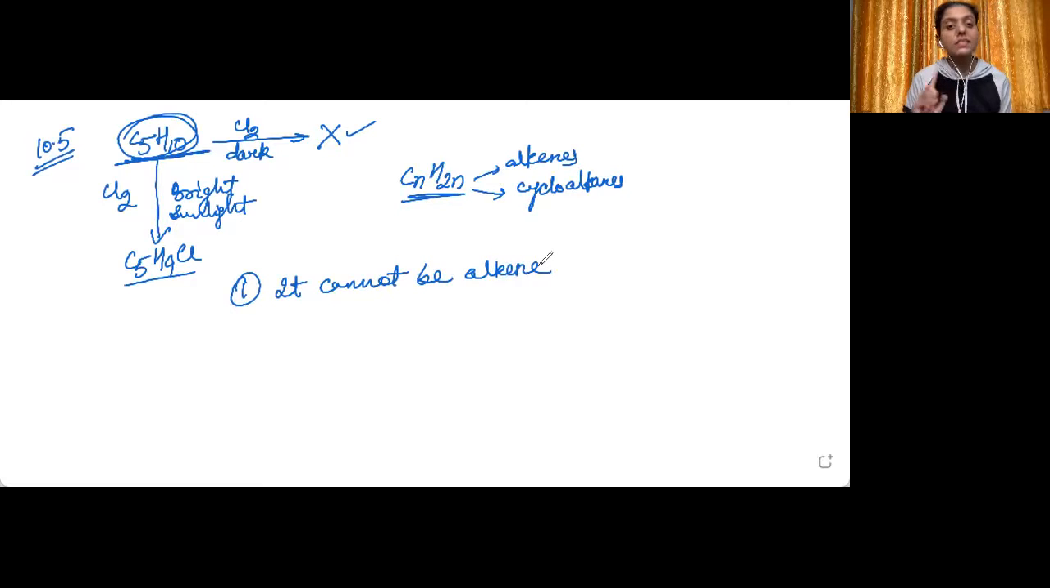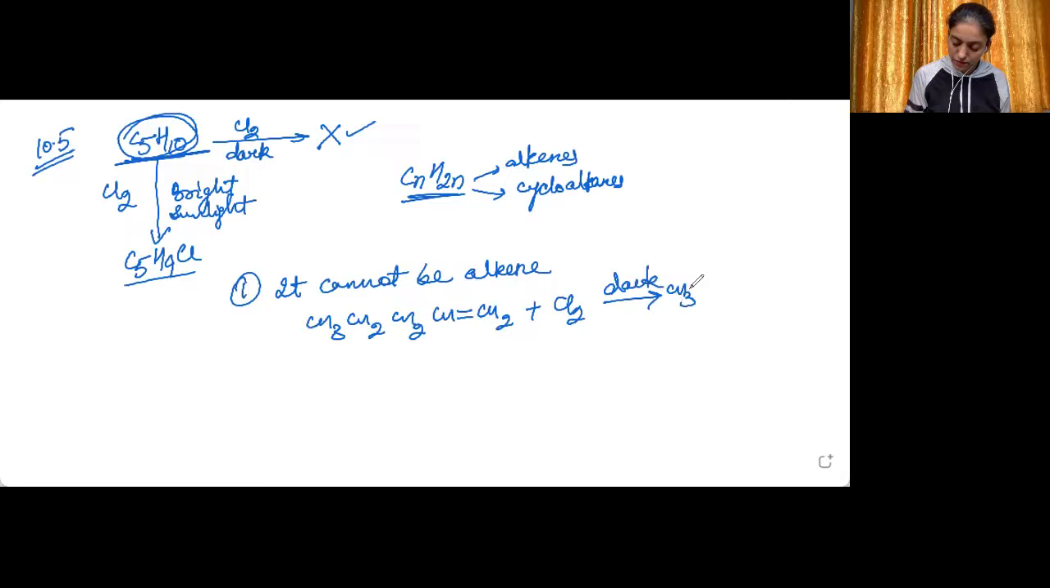Why? Because alkenes react with halogens in dark to give electrophilic addition compounds. Okay, so we can just write if it is an alkene. It is not an alkene, but if it were an alkene, then this reaction would have happened. An electrophilic addition reaction. But it is not happening. This means it is not alkene. It can be only a cycloalkane.